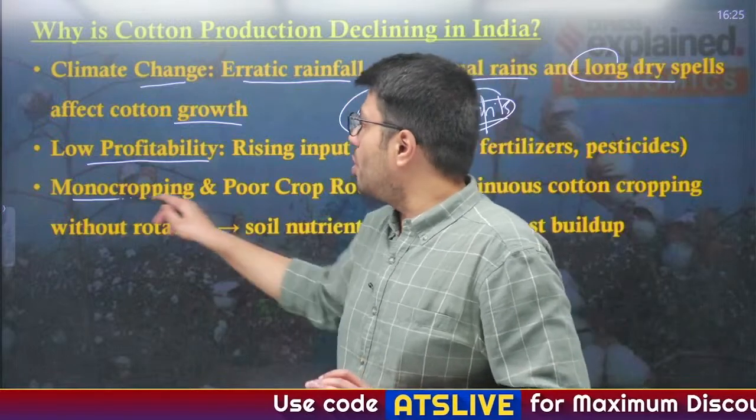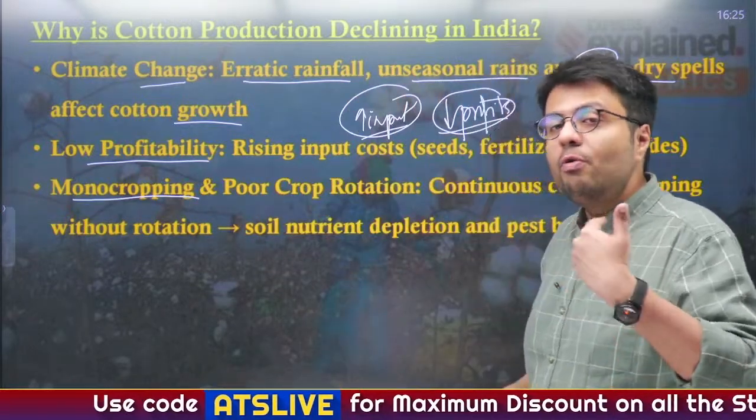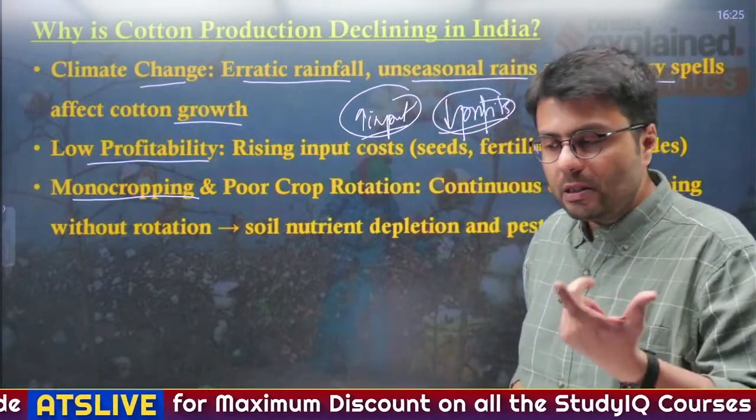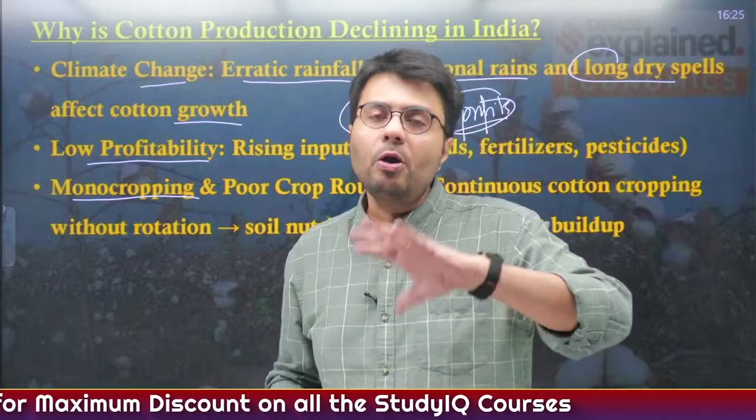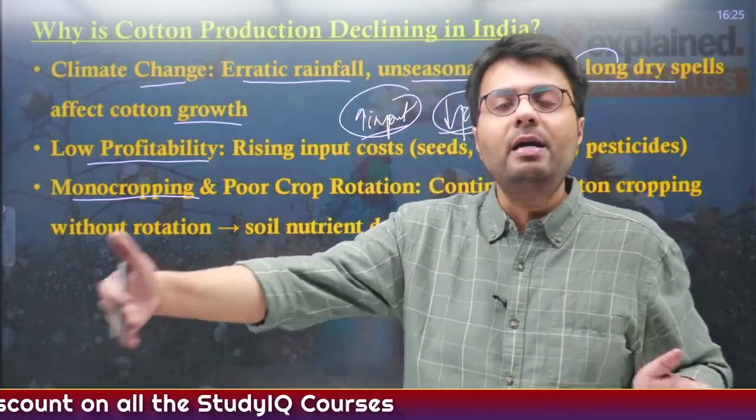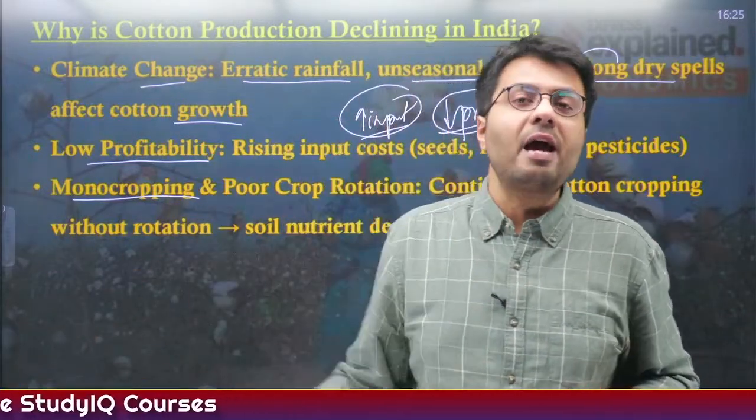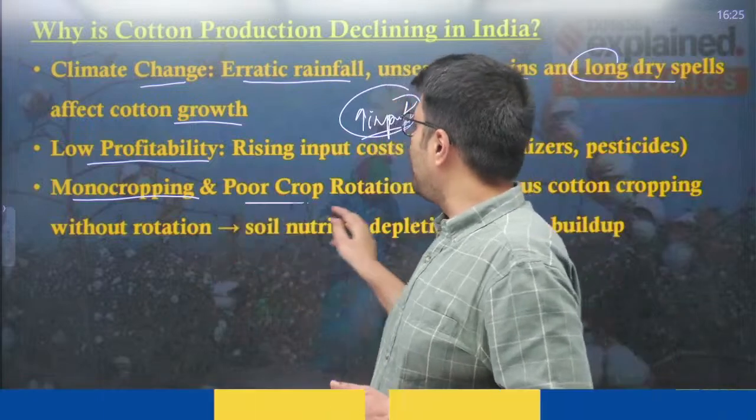And also cotton in general is grown in a monocropping system. What is a monocropping system? While growing a particular crop, you are not growing any other crop and you are solely dependent on one crop in the entire agriculture year. This is the monocropping system.